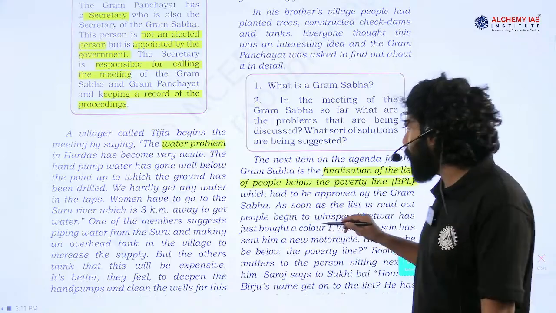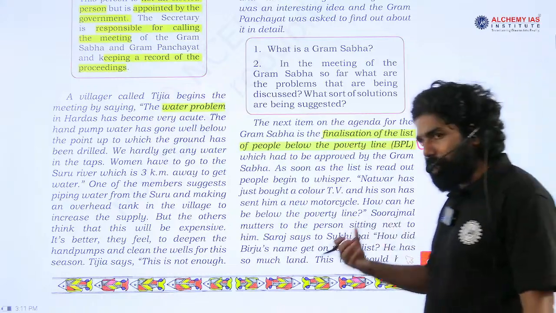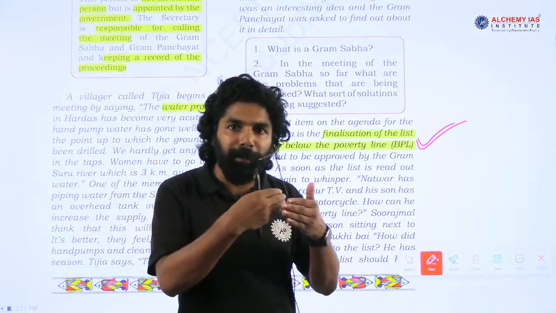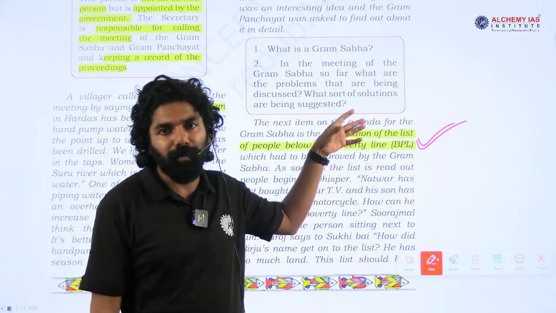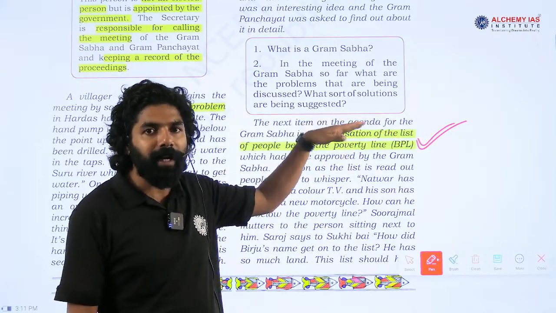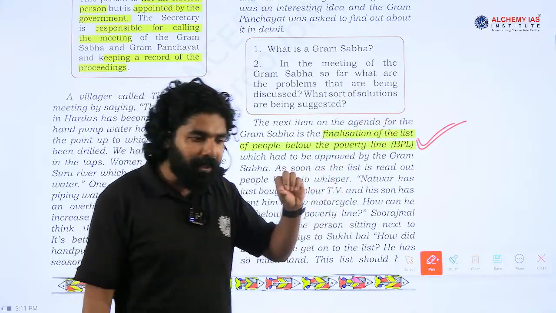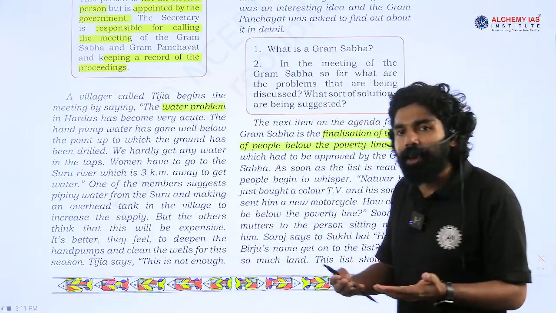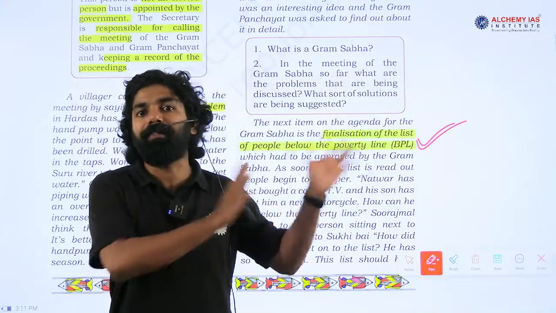Another problem that they are discussing in this meeting is with respect to the listing of individuals in the BPL, below poverty line. We know that if any person is listed in the BPL list, they will get some benefit through the schemes launched by the government of India, because they are economically deprived. Their problem must be addressed through financial assistance and some services. In this example, they mention that some wealthier individuals were included in the list, and some poor people were left out of this list.